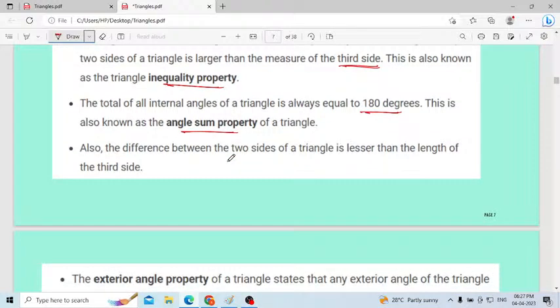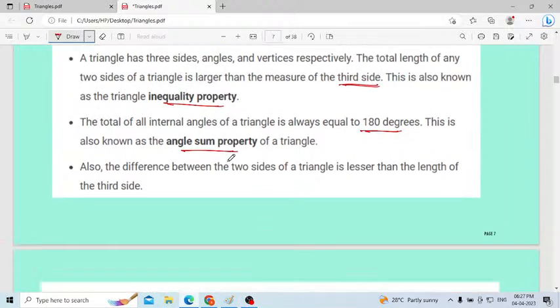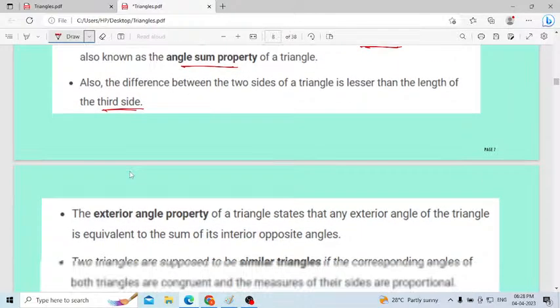Next, the difference between two sides of a triangle is less than the length of the third side. The sum of two sides will be more than the third side. That is the first property. See the third property, the difference between two sides will always be less than the third side. That one you have to remember.